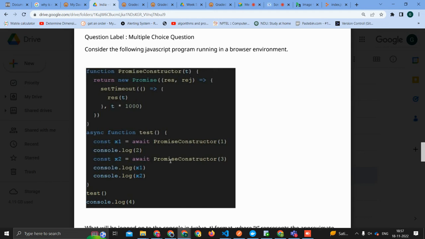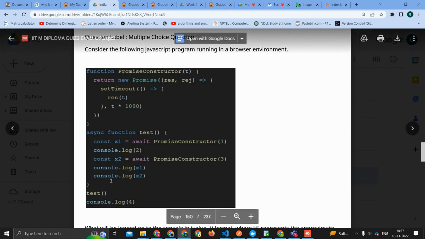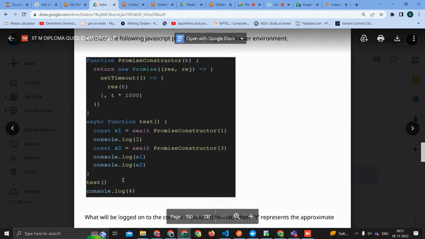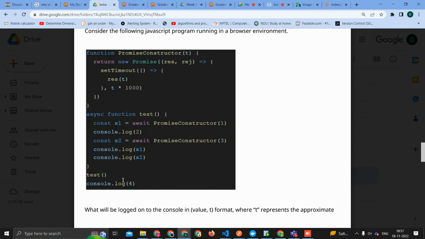We have now an asynchronous function test which has variable x1, which is promise constructor 1, console.log 2, another x2, await promise constructor 3, console.log x1, console.log x2. Now we are calling the test function and console.log 4. That's it.